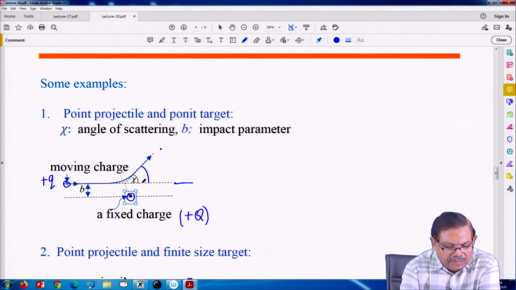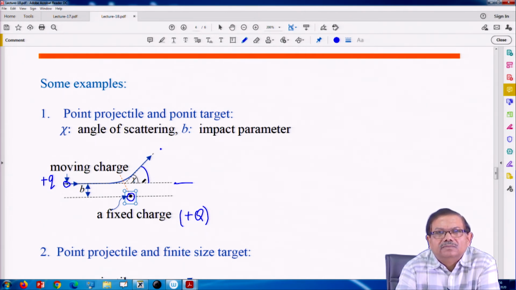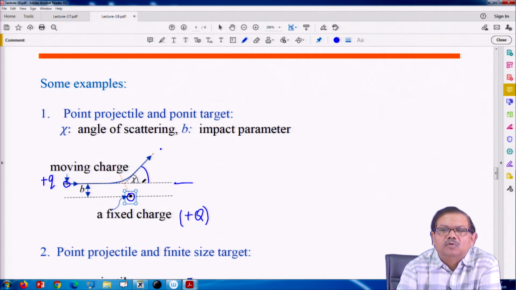Okay. Scattering word is used when you do not have one target and one projectile. There may be either large number of projectiles and one target, let us say, or large number of targets, one projectile, or both large number of projectiles and large number of targets.